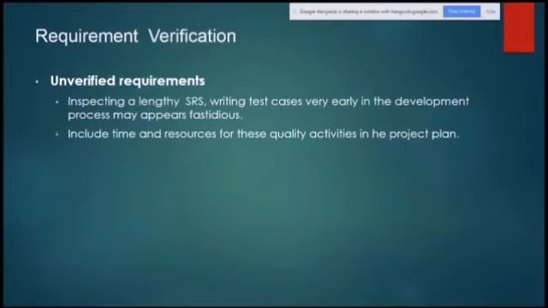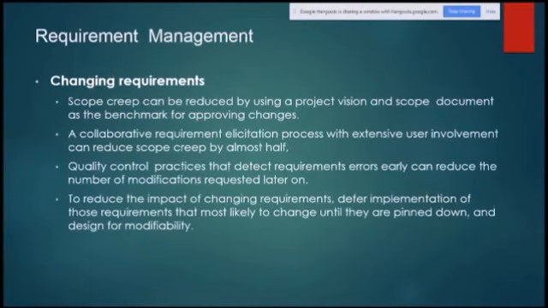These are requirement specification related risks. Then requirement verification. Unverified requirements: inspecting a lengthy SRS and writing test cases very early in the development process may appear fastidious. Include the time and resources of these quality activities in the project plan. So this is how you can minimize the verification related risks.